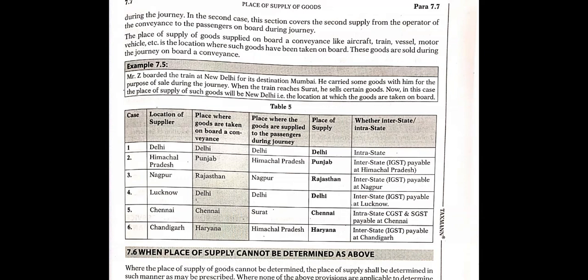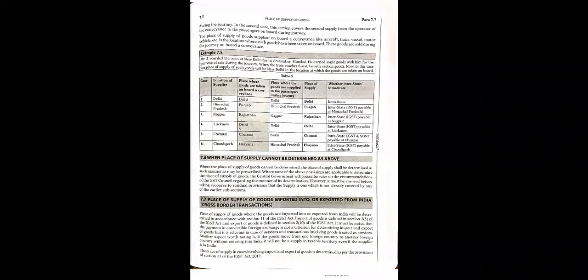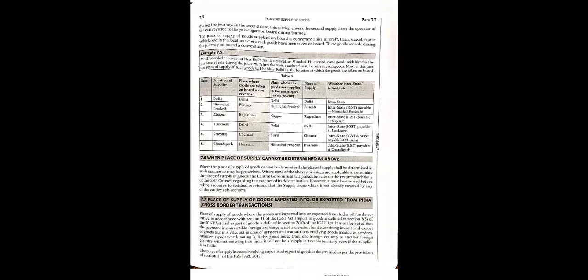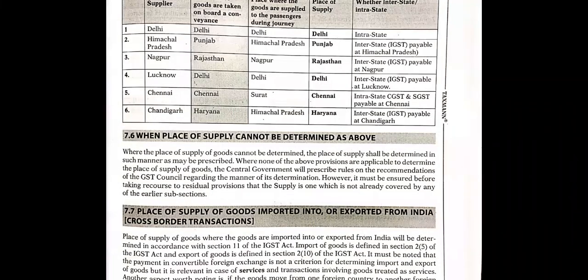Next is when the place of supply of goods cannot be determined as above. When you are unable to determine the place of supply of goods, in that case, the place of supply shall be determined in such manner as prescribed. Where none of the above provisions are applicable to determine the place of supply of goods, the Central Government will prescribe rules on the recommendation of the GST Council regarding the manner of its determination. However, it must be ensured before taking recourse to residual provisions that the supply is one which is not already covered by any of the earlier sections.